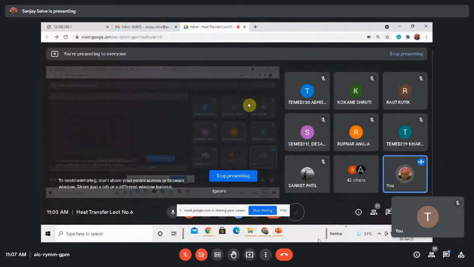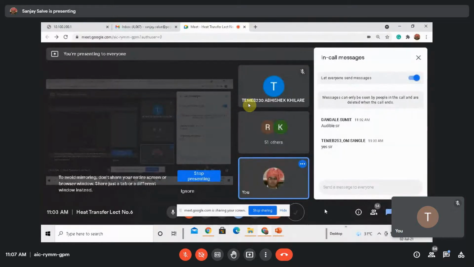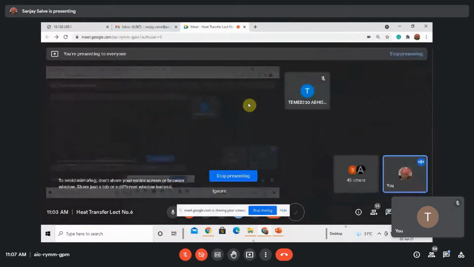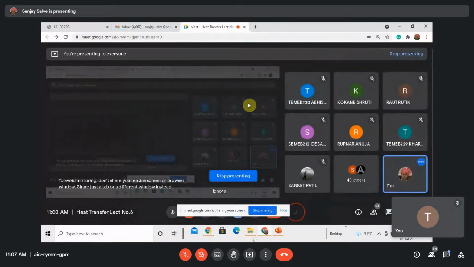Very few students join, out of 51 students over here. And that's why you can see this number. In the last 10 minutes, this number is near about 76, 78. And before that, it never crossed 60. So those 10 to 12 students join lately for attendance. And that is the critical point.